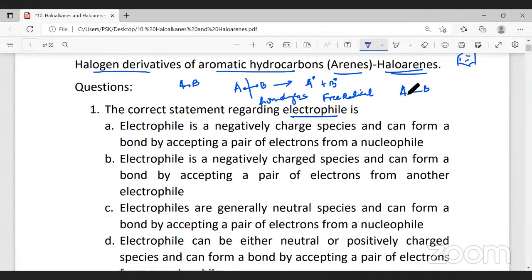If you take the same example, A and B, if the molecule undergoes heterolytic fission, both the electrons are taken by one atom. So what is that? You get A positive and you get B negative, because both the electrons move towards B. This positive ion is an electron-loving group. This electron-loving group is called an electrophile. So A will be called an electrophile. Electron-rich group is called a nucleophile. Generally, an anion will be called a nucleophile and a cation will be called an electrophile.